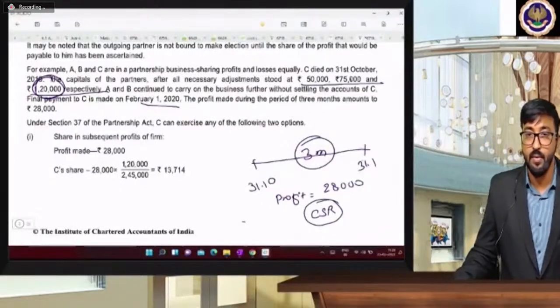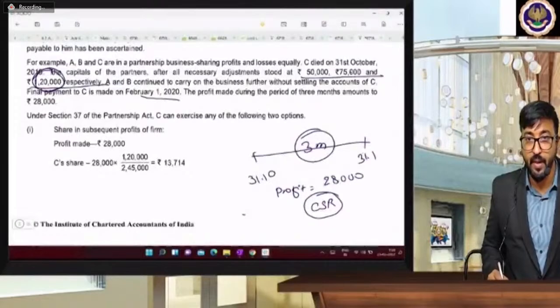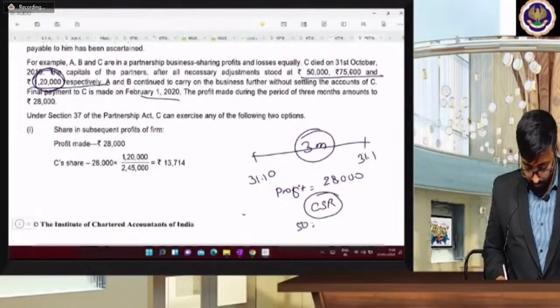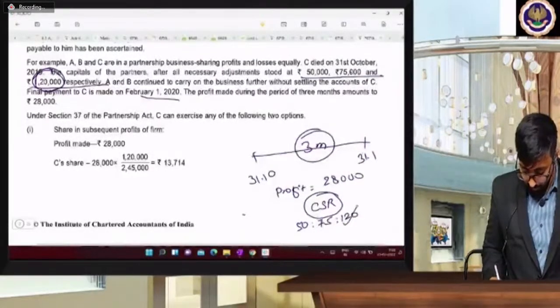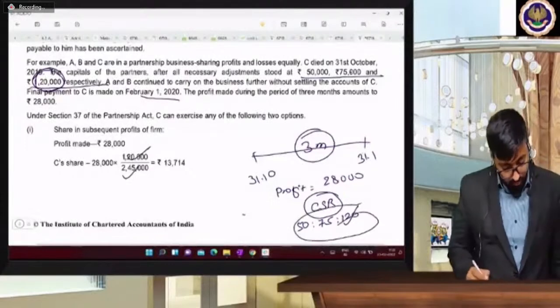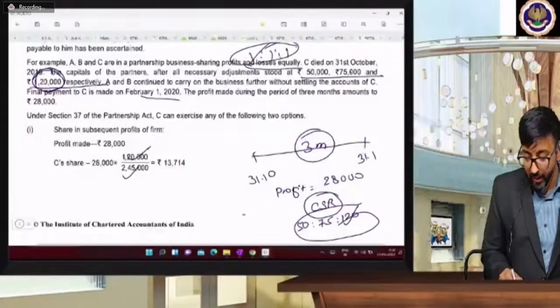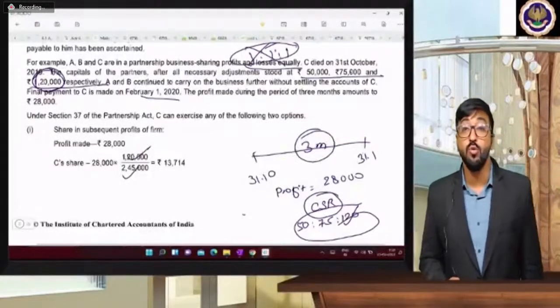So now what is the capital sharing ratio? 50, 75, and 120. Their profit sharing ratio is equal, beta, but we are not going to divide it in profit sharing ratio. We are going to divide it in the capital sharing ratio.